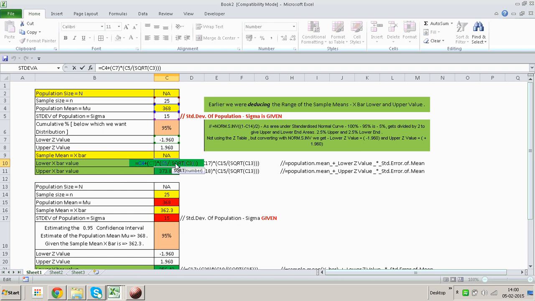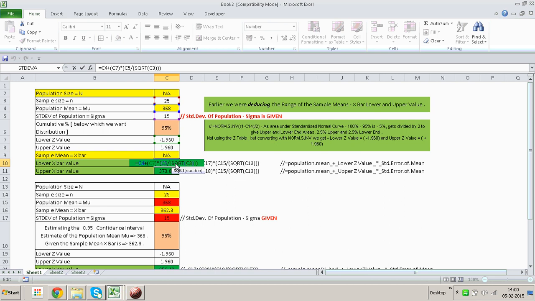But when we convert it into the X values, then of course we consider certain statistics from the sample and certain parameters of the population. Before I go to this formula, let me see what all I have considered. C4 is the population mean, so that's a population parameter that we've considered.